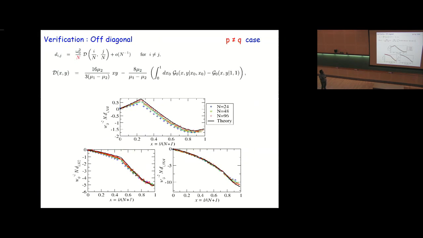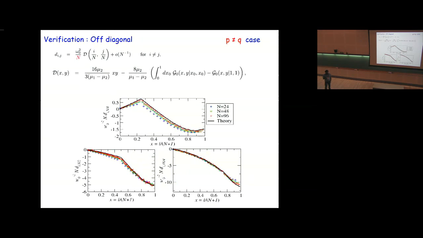And we try to verify this scaling function from numerical studies. So what do we do? We compute D_ij for different numbers of particles, different n, and plot n times D_ij as a function of the scaling variable x equal to i over n plus 1. And we see that for fixed j, these values for different n collapse on top of each other. And this collapsed function matches very well with the theoretical curve, which is the solid black line. The three different plots are associated with three different fixed values of j: n by 4, n by 2, and 3n by 4.